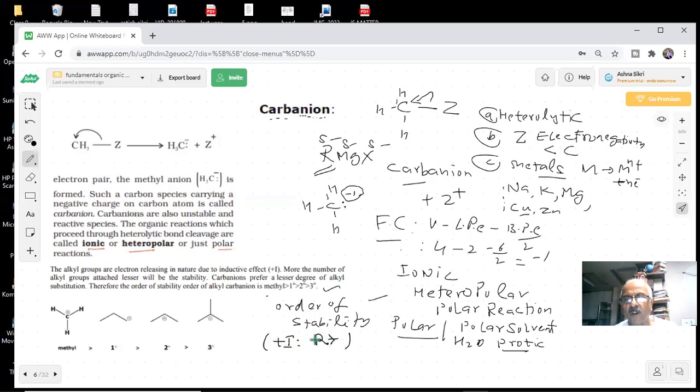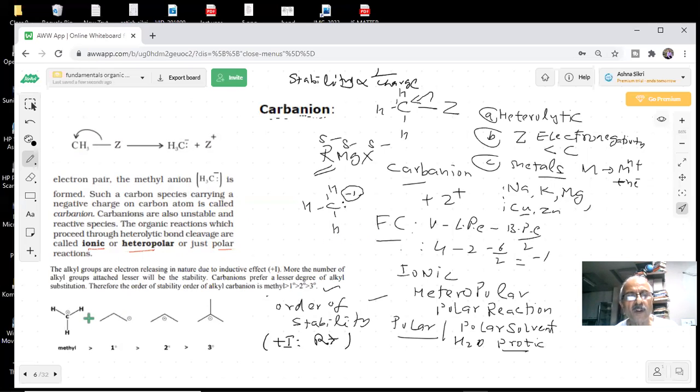So the more the electron releasing, the more the charge, the less the stability. We told you stability is inversely proportional to charge. Yes or no? Yes, sir. More the charge, less the stability. Less the charge, more the stability. Charge distributed to different parts of the molecule: if charge is localized, less stability; if charge is delocalized, more stability. Got it? Yes, sir.